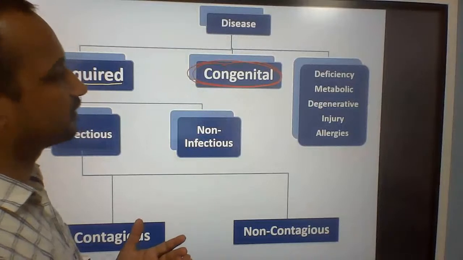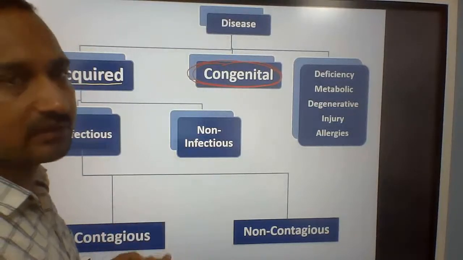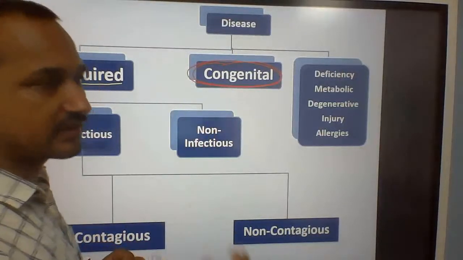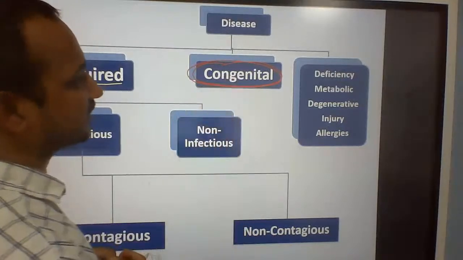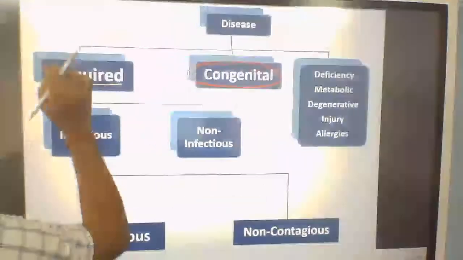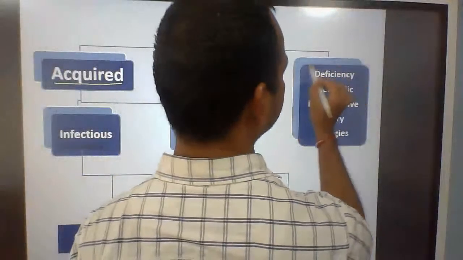Congenital diseases are present since birth. Some diseases we carry from our parents, we inherit from our parents. That kind of disease present since our birth is called congenital disease. A disease may also be because of some deficiency.